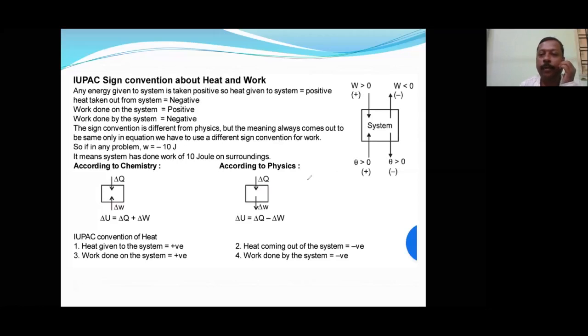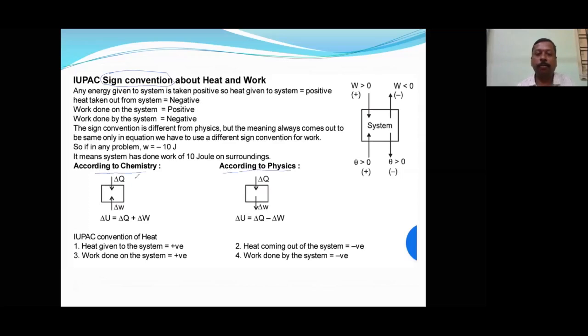So this is where people are lagging and getting confused. What is that sign convention? Where to write negative, where to write positive. There is a lot of confusion between chemistry and physics.